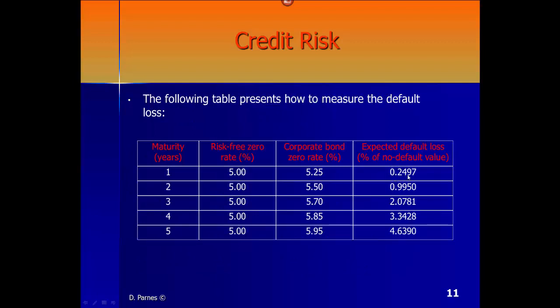So the same thing we do again and again. You do present value of the $5, present value of the $5.50 for the 2 years, and then we divide it by the respective price, present value of the bond for the risk-free treasury bonds, and this is for 2 years, so you need to raise to the power of 2 the present value, and this is how you will get this percentage of no default value, and so on and so forth.